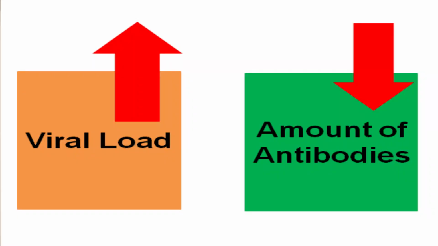For example, after 2 doses of vaccine, you have also given a 2-week time period. If the amount of antibody produced is less than the viral load, then obviously there is a chance for you to get reinfection. For example, the amount of antibody produced is, say, 100, and the viral load in your body is somewhere around 300. So the viral load is higher than the antibody produced in our body. In such a scenario, there are chances of reinfection.